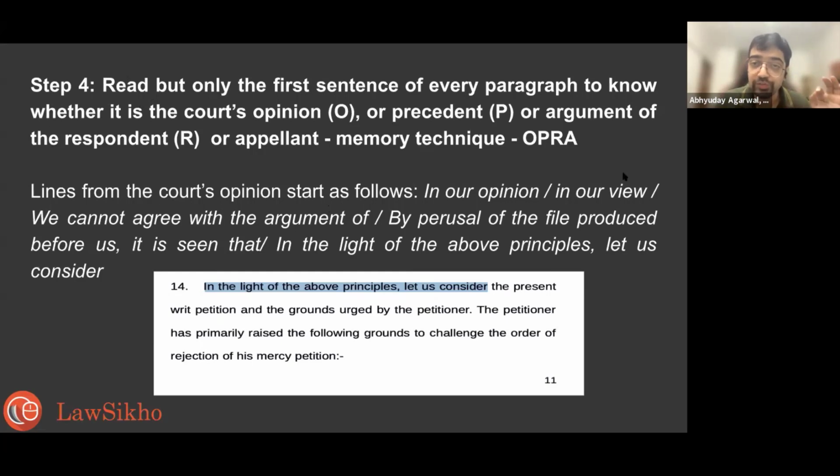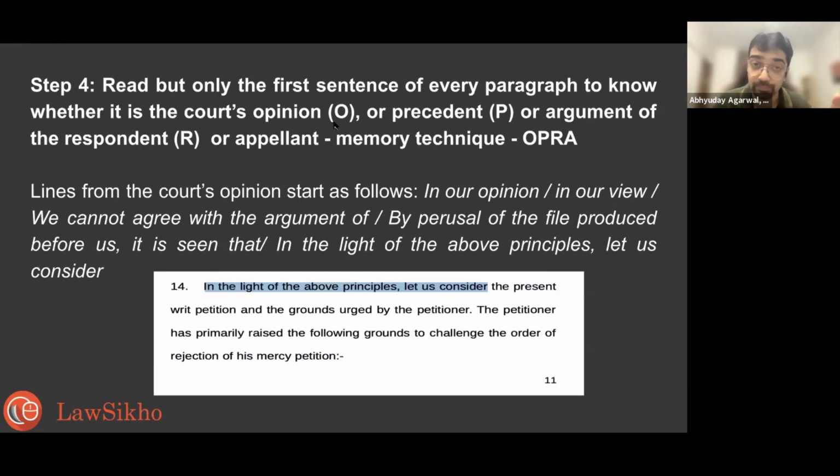So read the first sentence of every para to know whether it is the court's opinion. Because if it's opinion, you will use it. If they are referring to precedent, you will not use it. You will go back to the precedent if you need to mug more cases or you want to learn more cases. Okay. If it's an argument of the respondent or appellant, you may use it for your understanding, may not use it in detail for answer.